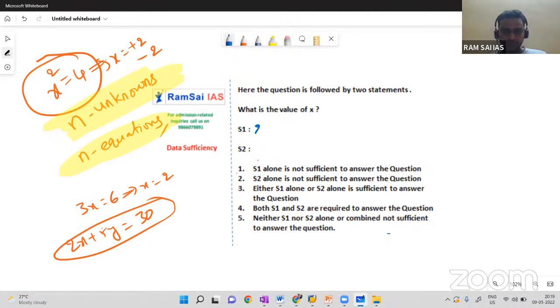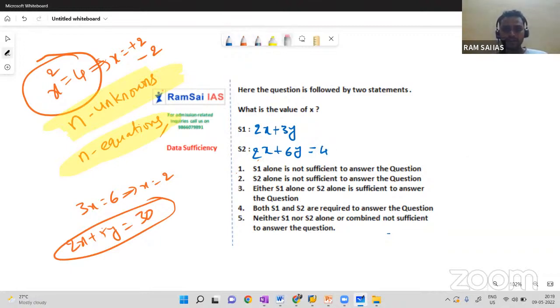Now, 2x plus 3y equal to 20. Yeah, just give me 1 minute. Hmm. 2x plus 6y. Okay.